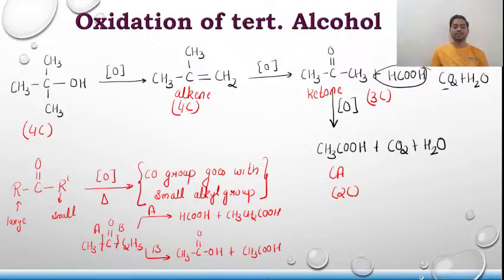It says that during the cleavage of ketone at the time of oxidation, the CO group, that is the carbonyl group, will go with the smallest alkyl group. Since the smallest alkyl group is the CH3 group, this B type of cleavage is not possible and A type of cleavage is possible, and hence the oxidation of butanone gives you 2 moles of carboxylic acid.